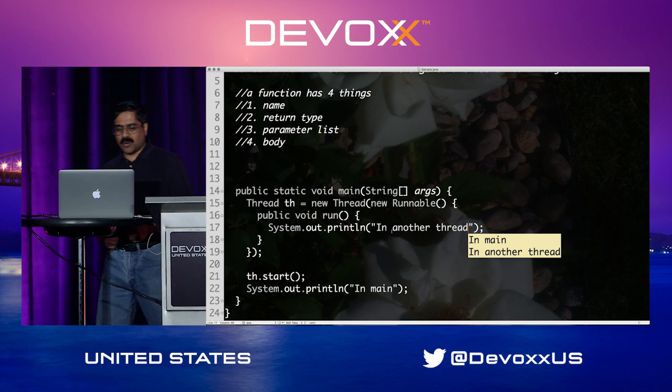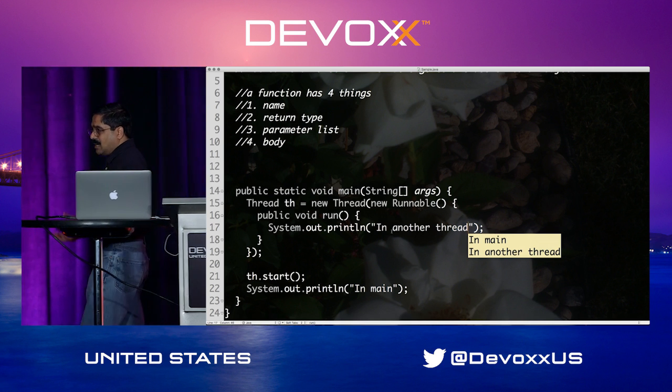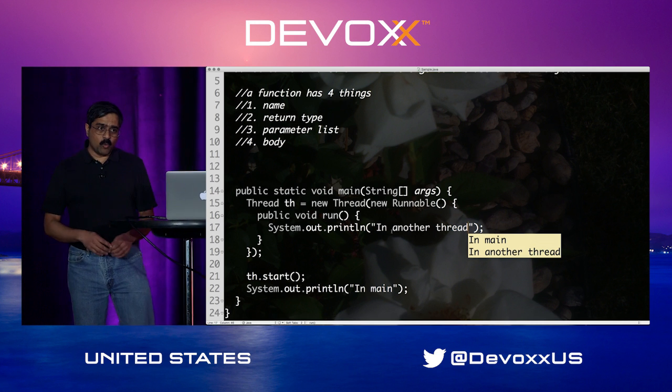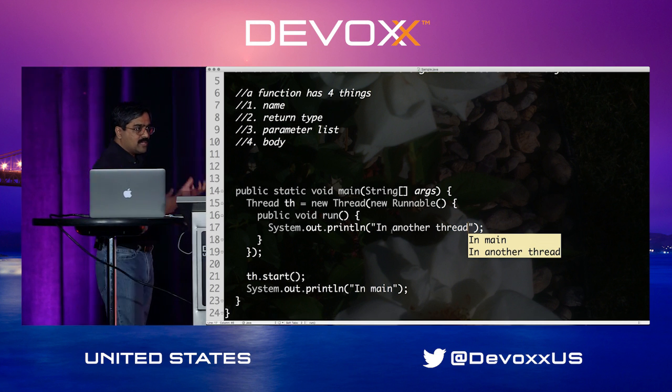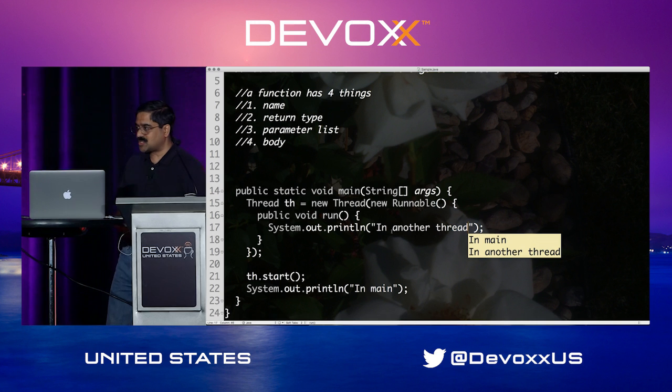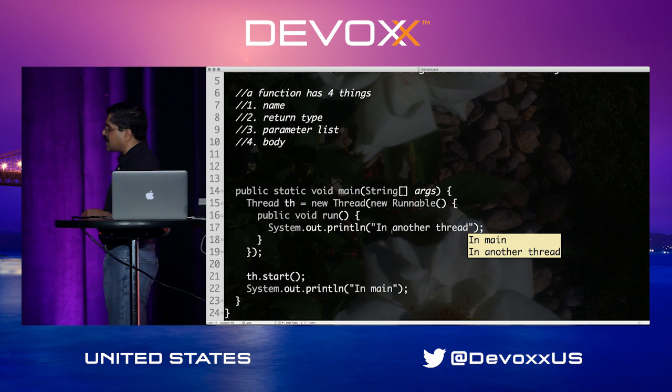But if you look at this code, line number 16 is a method, which is the run method. We wrap that run method within Runnable, and then we pass it to the Thread class. We've been doing this for a very long time, of course.